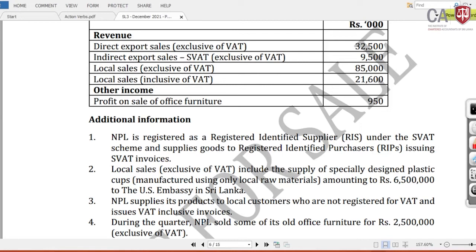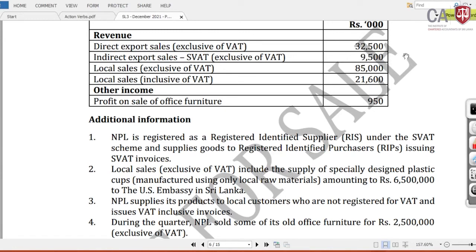It's an additional thing which I have mentioned: NPL is registered as a registered identified supplier under the SWAT scheme and supplies goods to registered identified purchasers, issuing SWAT invoices. That's why this is the suspended value added tax at the rate of 8%.